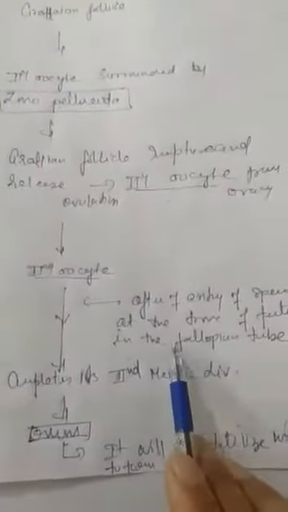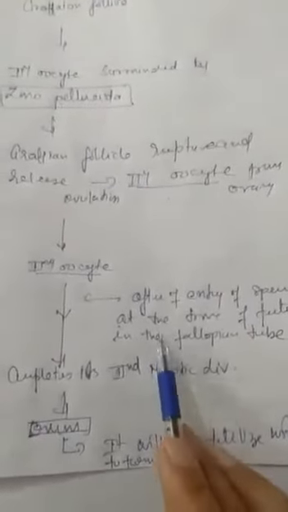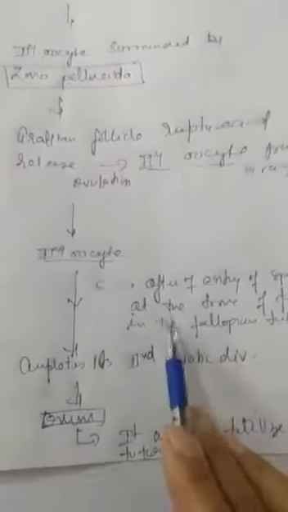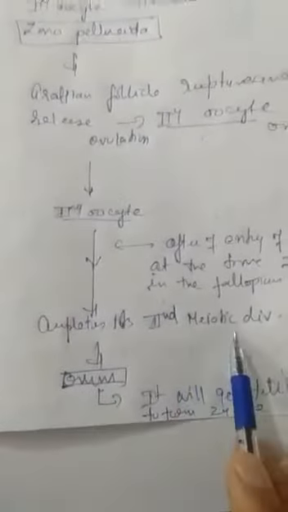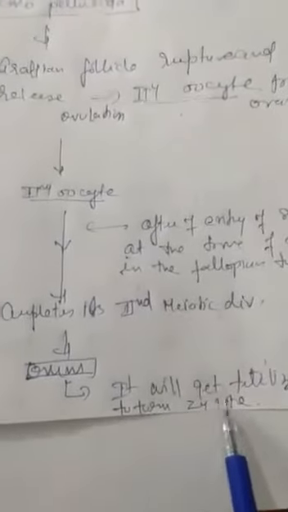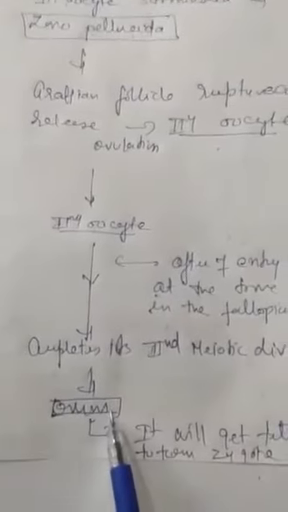When the sperm enters the zona pellucida layer and reaches the secondary oocyte, the secondary oocyte will complete its second meiotic division, and now it is called ovum. And once the ovum is formed, the sperm will fuse with the ovum to form the zygote, and that way the complete fertilization will take place. We are to discuss the process of oogenesis till the formation of ovum.